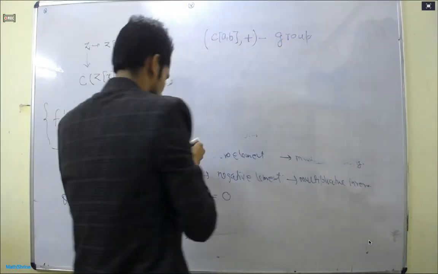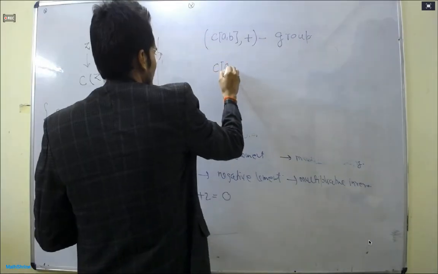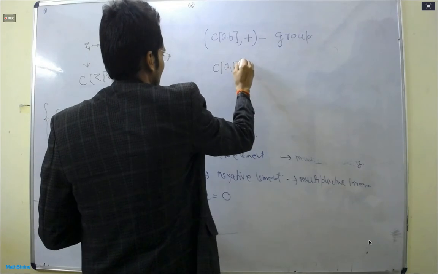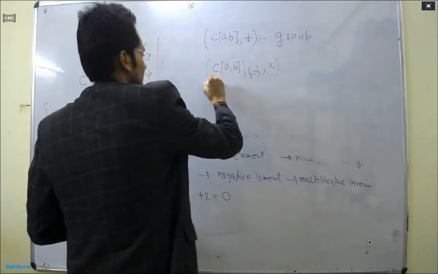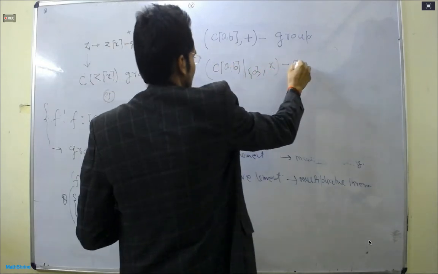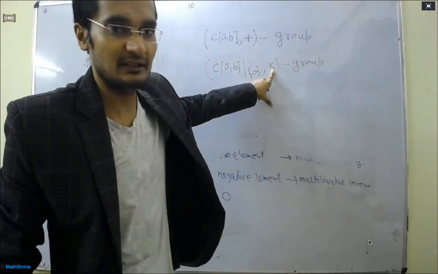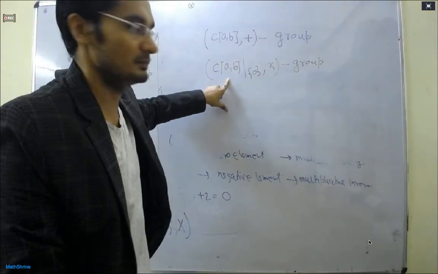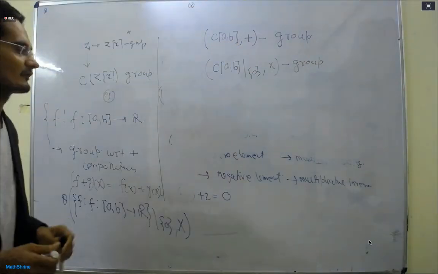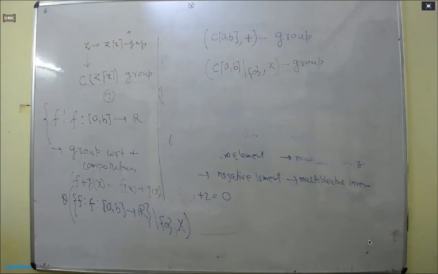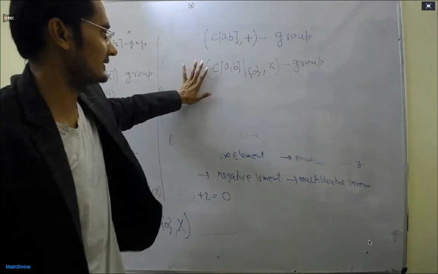So the question is, remove 0 from the set of continuous functions on a, b, with respect to the multiplication. Tell me if it forms a group or not. Here, if the operation is multiplication, it will not form a group. But what about here?